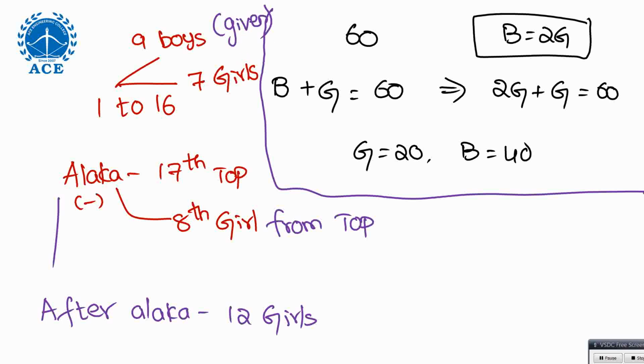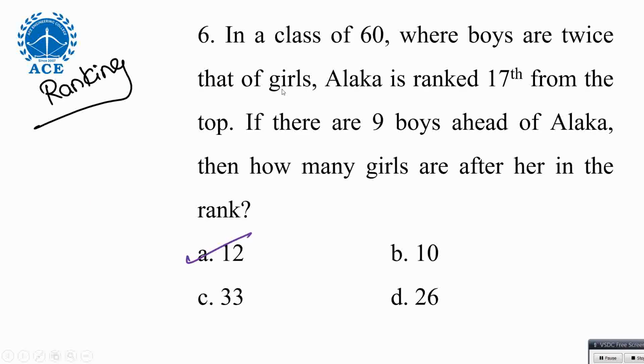Okay, ahead of Aleika, there are 9 boys already. That's why remaining 7 are girls, and Aleika is the 8th girl. So after Aleika, you have 12 girls. Some people don't count Aleika, and they consider only 7. Remaining is 13. You have option 13 also.